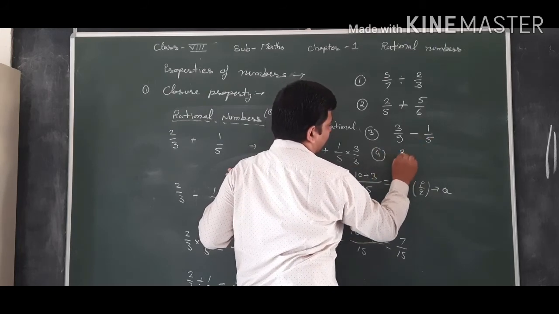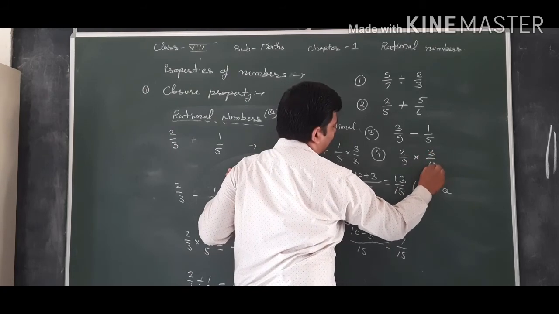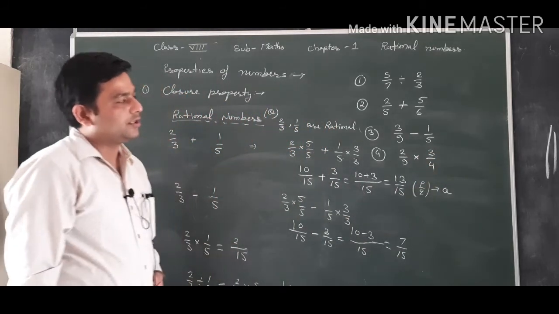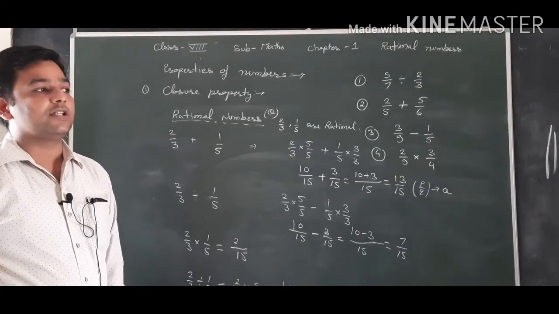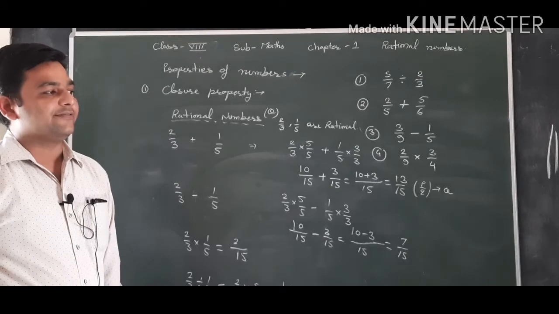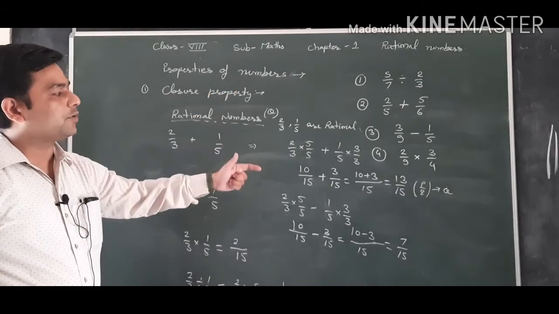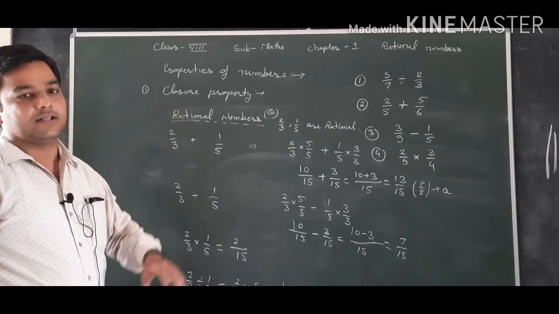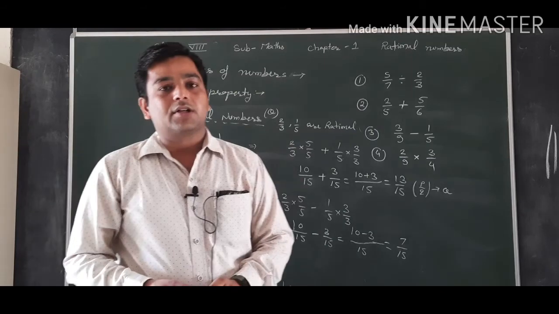Fourth, 2 by 9 into 3 by 4. Solve these four questions in your notebook and check whether we get a rational number as the result or not. If we get a rational number, then it is closure. Addition, subtraction, multiplication, division are all closed in rational numbers.